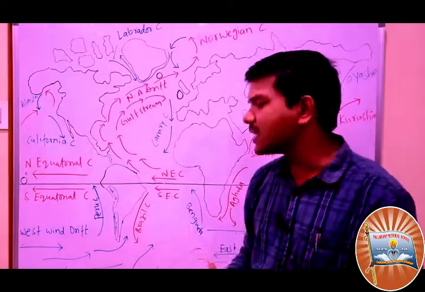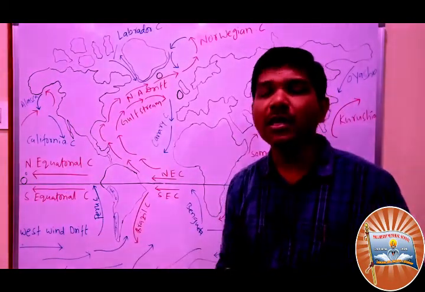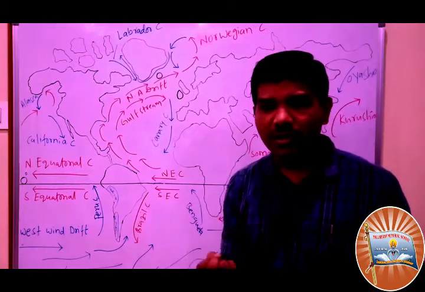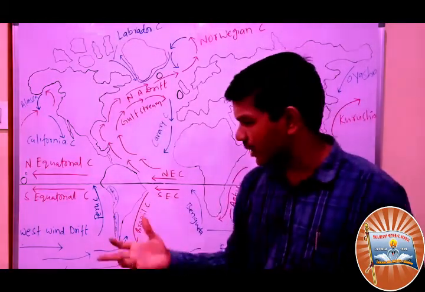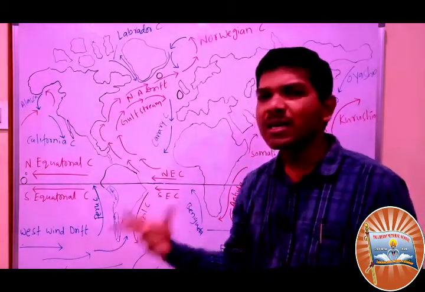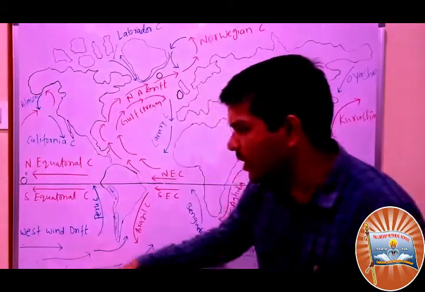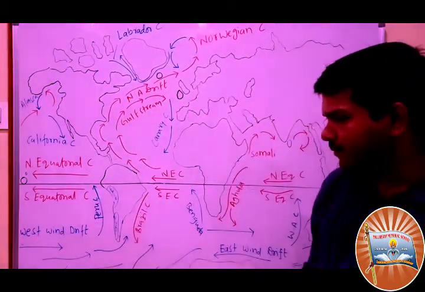See, most of the deserts are on the west side, because of the cold current. Why cold current? Cold current does not have moisture. It does not give any rainfall, so these areas become dry. These areas become deserts. So this is about the cold current. Here you can see the west wind drift blowing from this side.